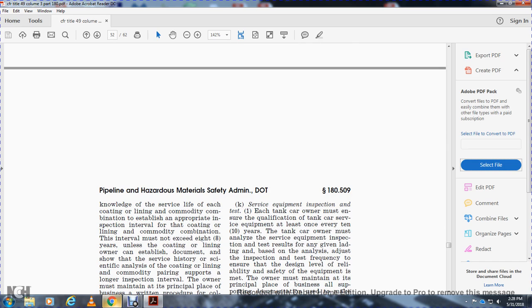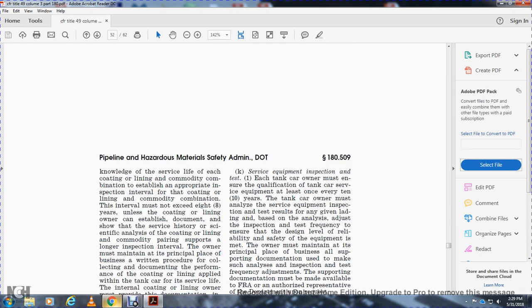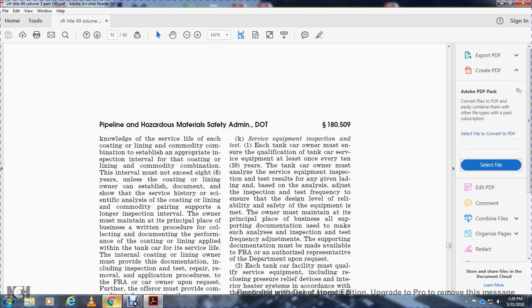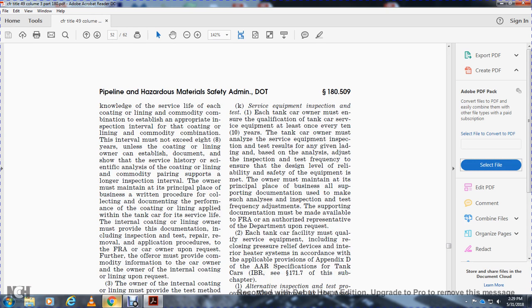They establish an appropriate inspection interval for the coating or lining combination. The interval must not exceed 8 years unless the coating and lining owner can establish documents showing the service history and scientific analysis for the coating and lining commodity pairing supporting the longer inspection interval. The owner must maintain at a principal place of business written procedures for the collection of the documentation, performing the coating or lining application with the tank of the car, and the service life of the internal coating or liner. The owner must provide the documentation, including inspection, testing, and repair, removal, and application procedure, for the FRA or car owner upon request.